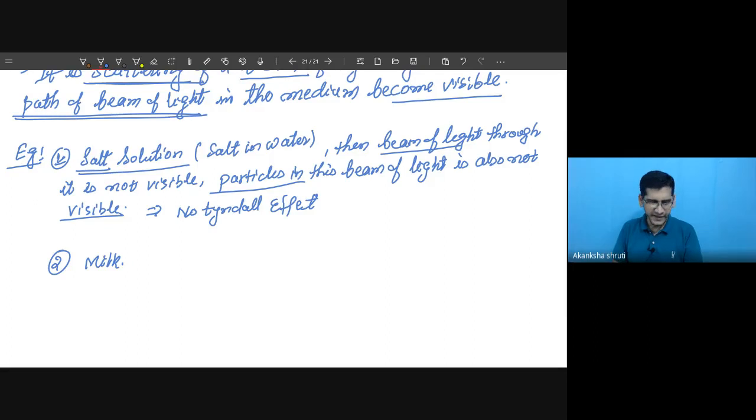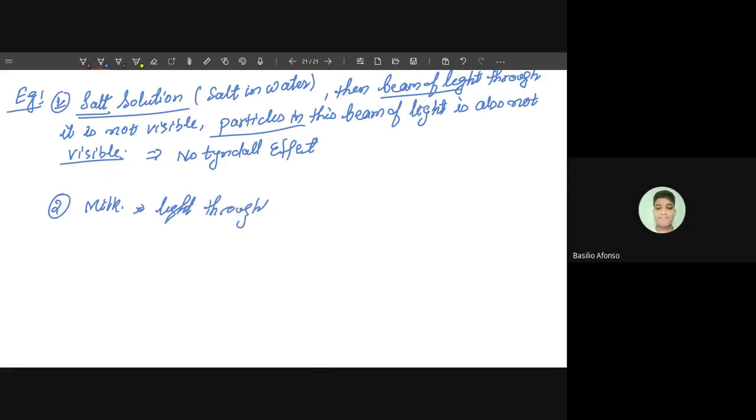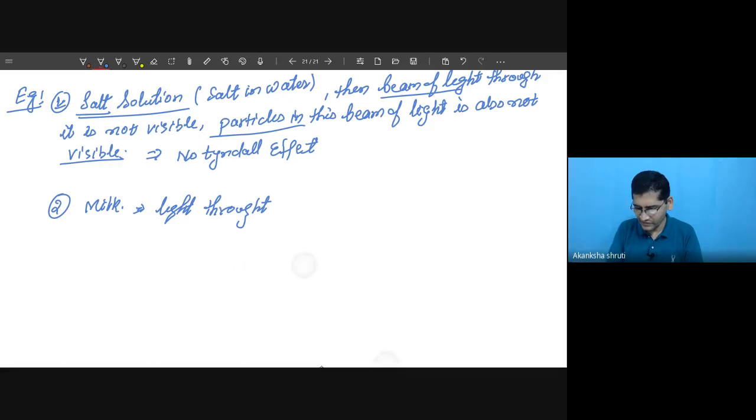Or even if you take sand in water, not too thick or too much sand, so that it becomes totally opaque, not like that. And if you put the beam of light through it, the light will be visible.